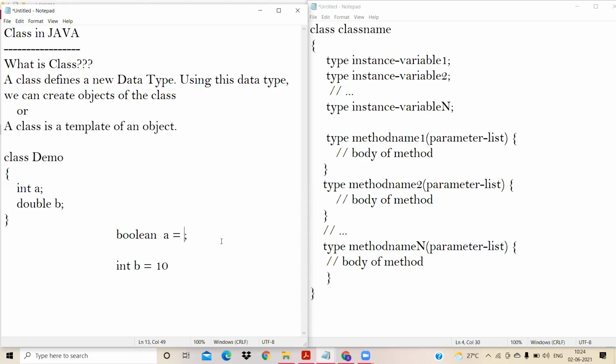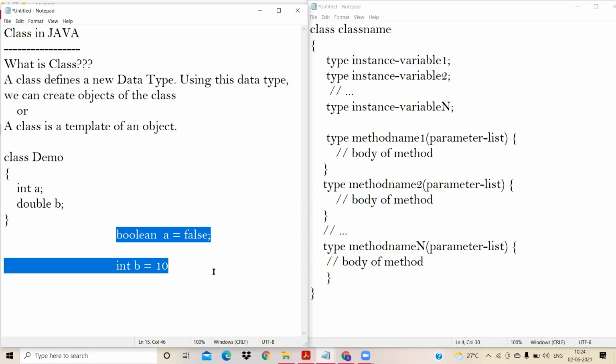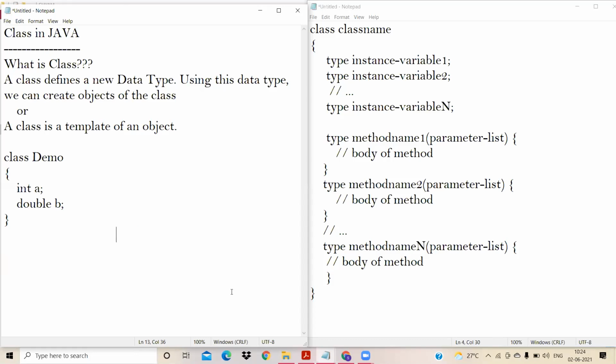But it cannot take 10. Why can it not take 10? Because A is of type Boolean. Since A is of type Boolean, it cannot take integer values. What type of values can it take? It can take either true or false. Is it right, students? That's what I would like to convey here about data types.